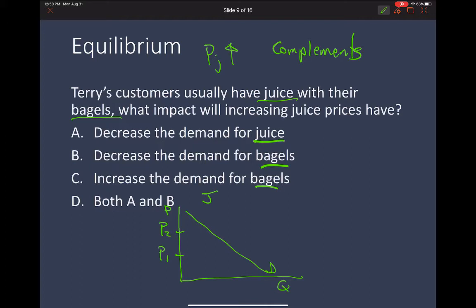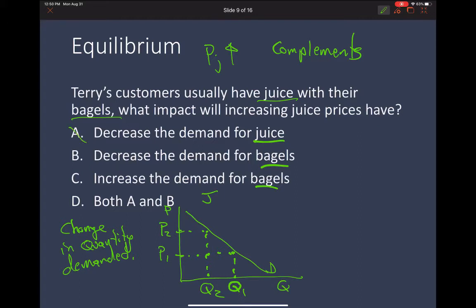Otherwise, it becomes impossible to read the graph. And so the increase in price will cause a movement along the demand curve. And so this is a change in quantity demanded. It's not a change in demand. And so here you see a decrease in quantity demanded.